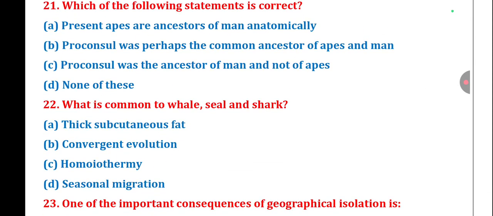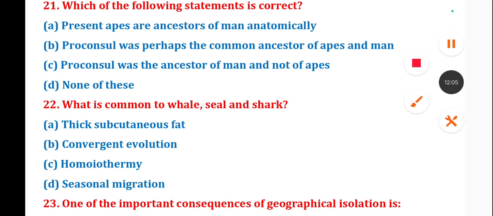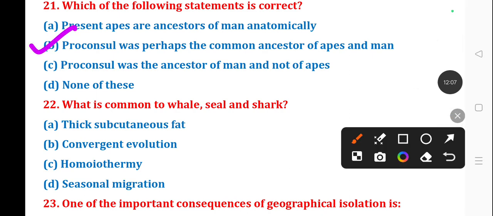Next question number 21. Which of the following statements is correct? The correct answer is option B, Proconsul was perhaps the common ancestor of apes and man.